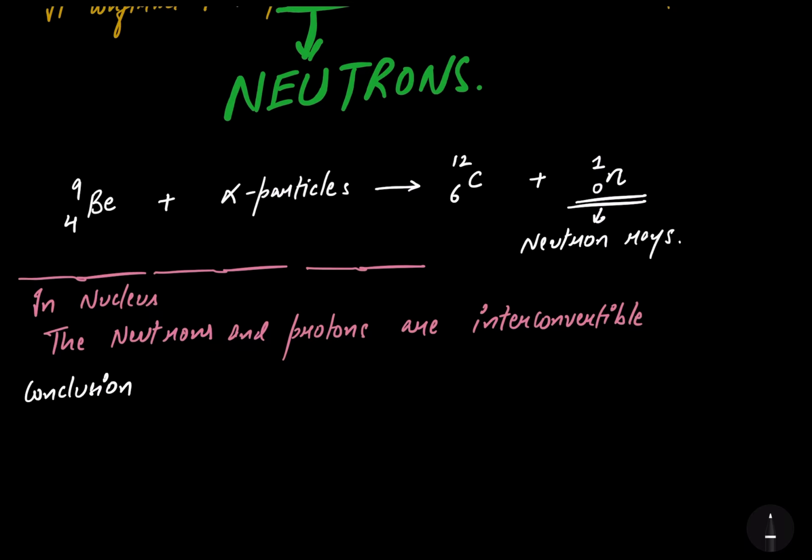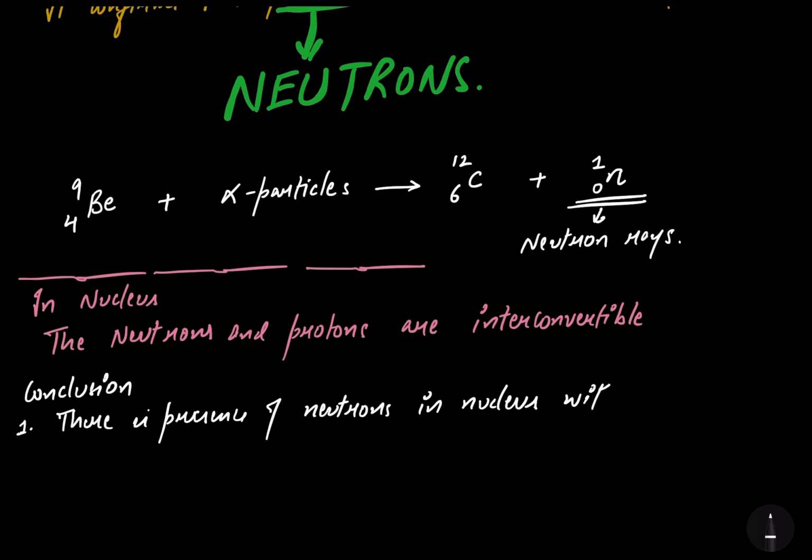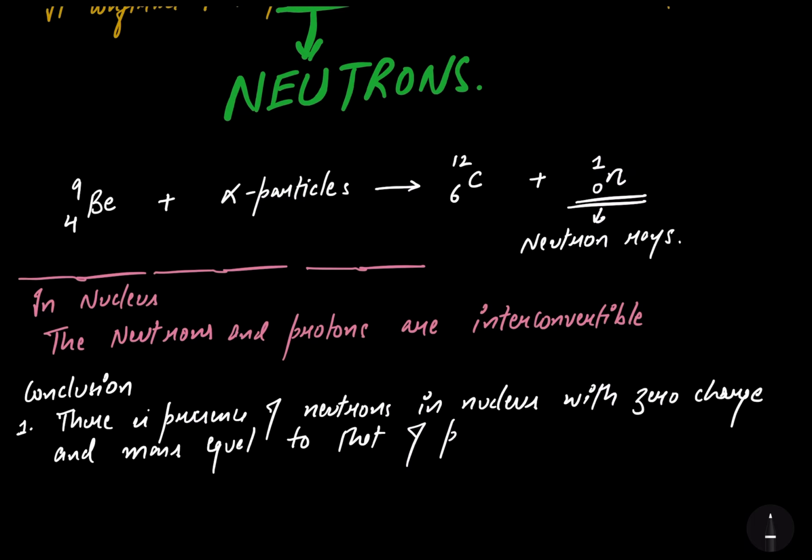The very first conclusion is that there is presence of neutrons in nucleus with zero charge and mass equal to that of proton.